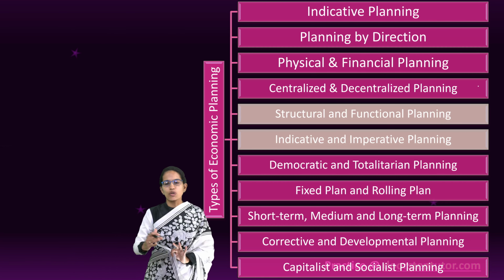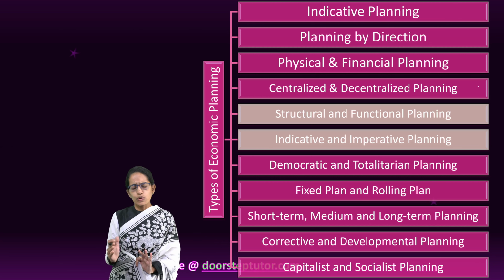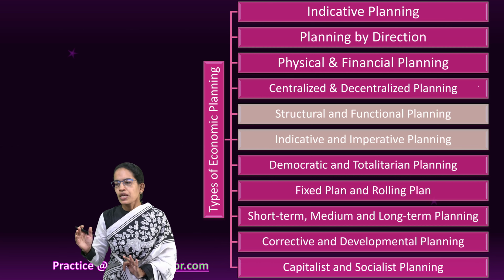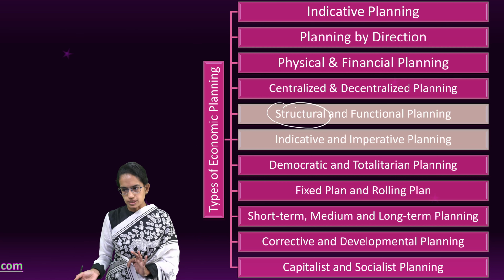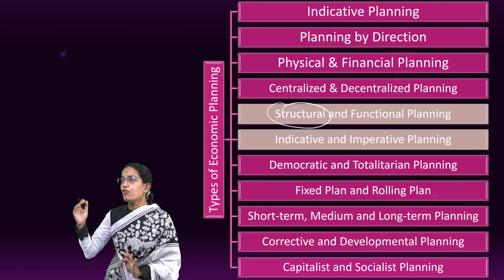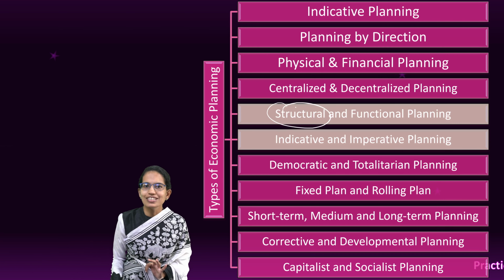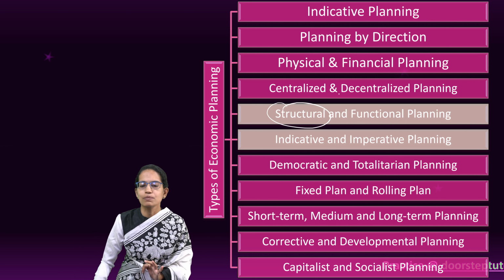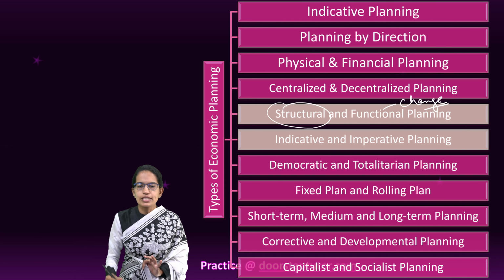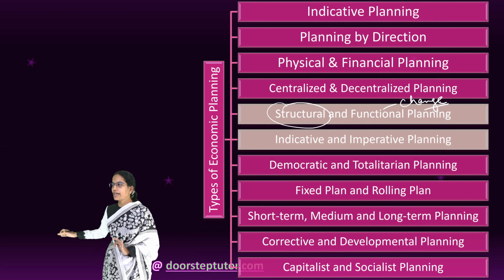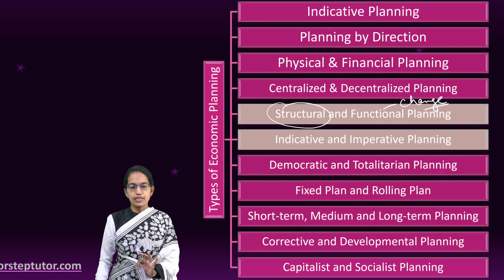The next is structural and functional, indicative and imperative. Very similar to what we have discussed. Now, structural talks about the socio-economic structure of a region. However, functional talks about bringing a change in that structure. So functional talks about function, that means bringing a change in the existing structure. Structural talks about the basic layout, the trade, the transport, the basic infrastructure abilities.